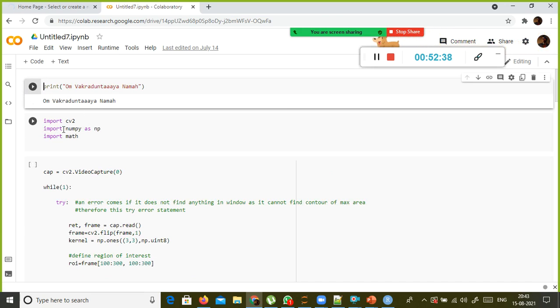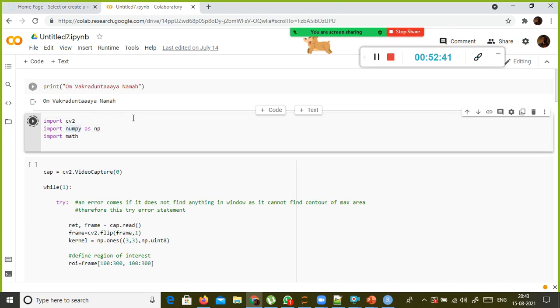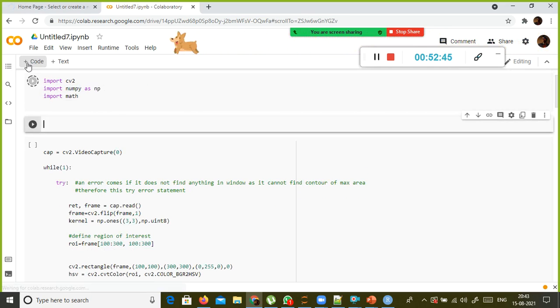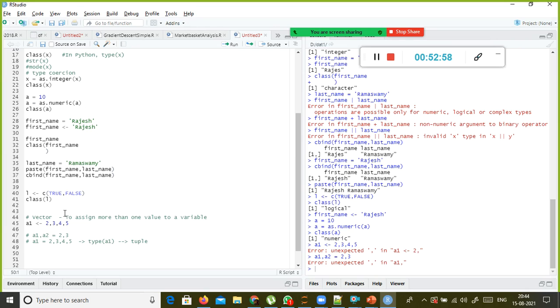So for example, let me do one thing. CV2, this is my computer vision. One second. Let me do one thing. Next one is something like this. So here I am going to do. It is still in progress. I can type it, but I'm not supposed to execute it until this one gets completed, okay?